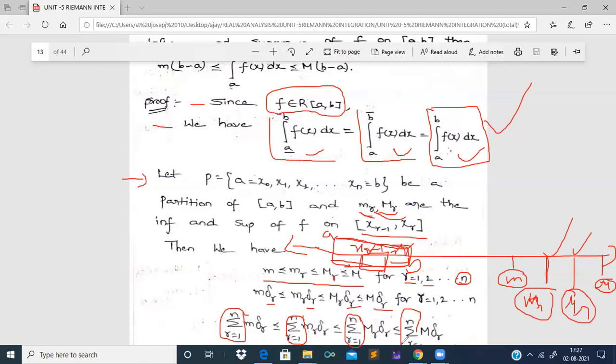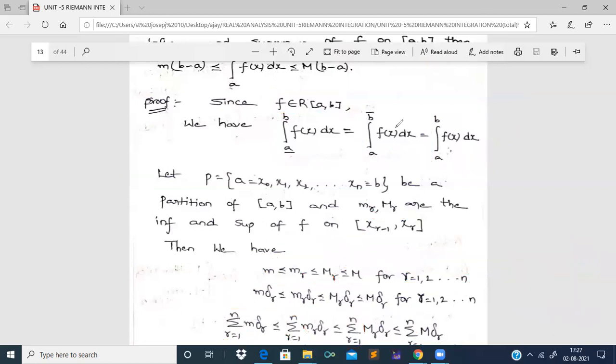From the earlier inequality we have arrived at this one: we have multiplied delta r to every term, and next we have assigned summation r equal to 1 to n to every term of the whole inequality. Let us see what happens next.